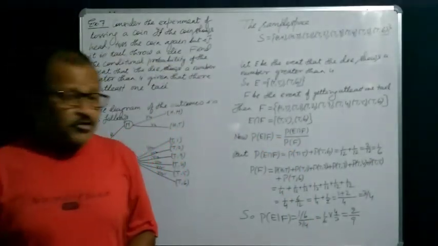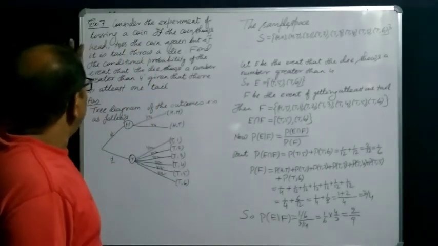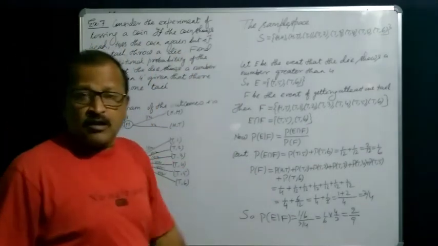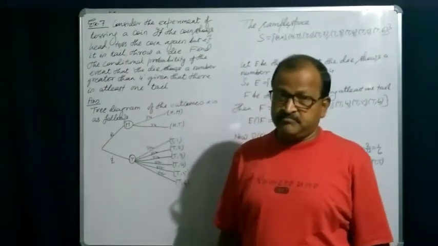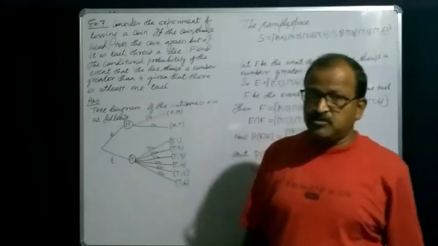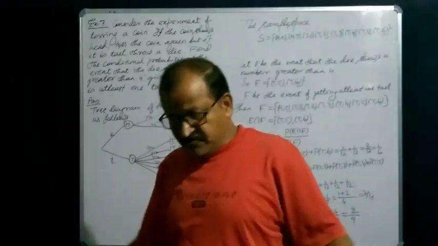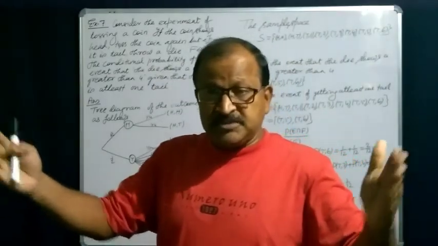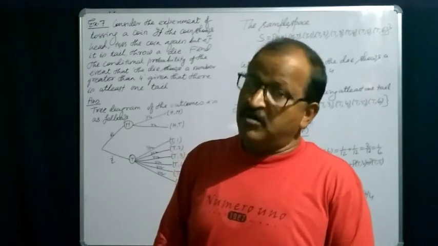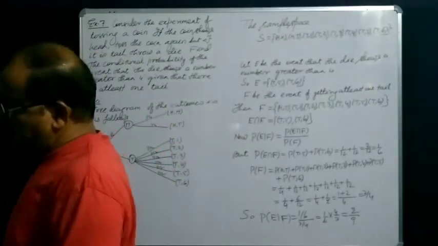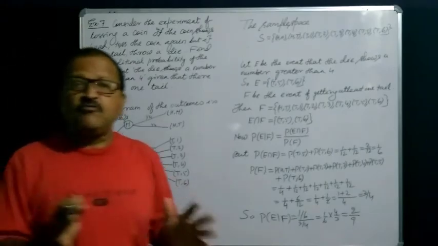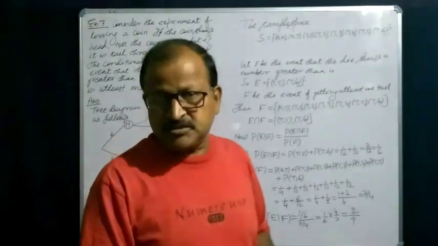Now we are going to discuss an example where the outcomes are not equally likely. Outcomes are said to be equally likely if they have the same chances of occurrence. That means the sample points or outcomes have equal probabilities of occurrence.